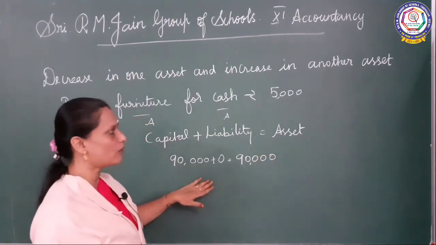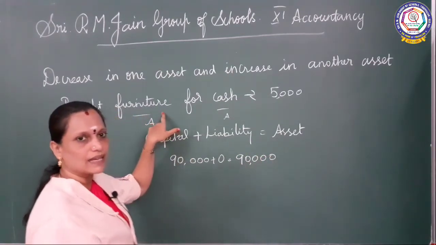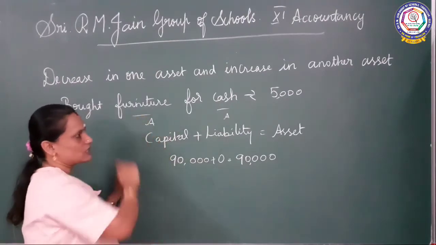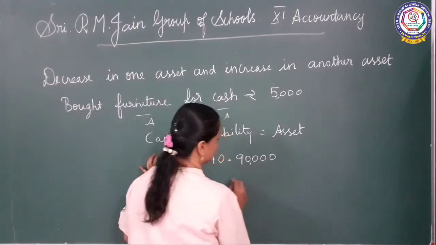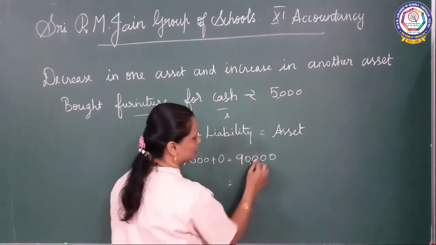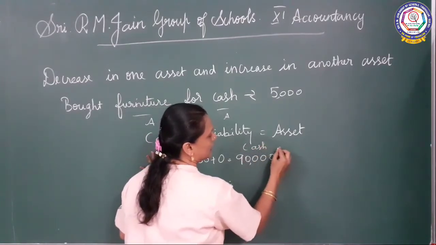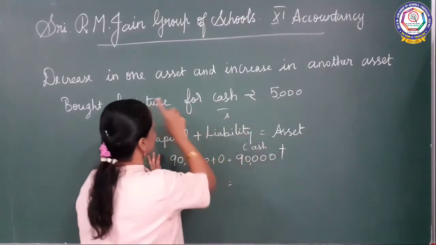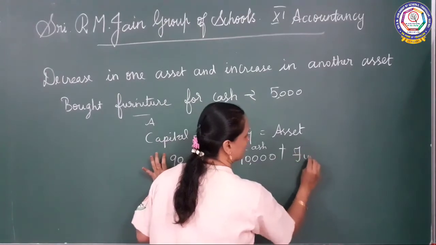So in that, we will see how we are going to write this sum. See, furniture is also an asset, isn't it? So 5,000 rupees, this is cash. Cash plus furniture, now we are purchasing.